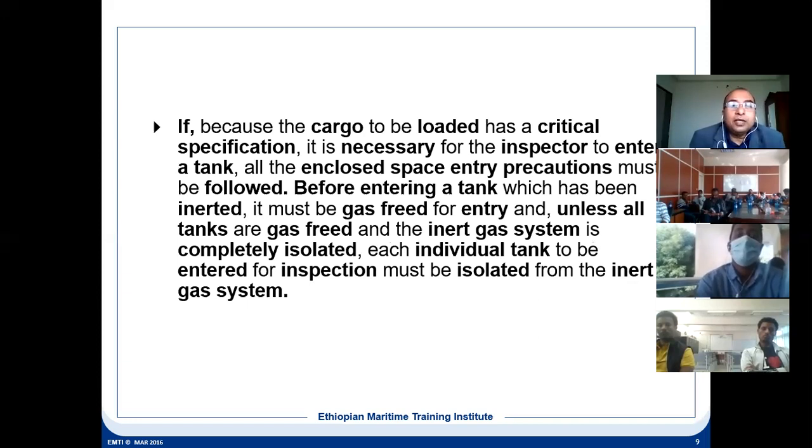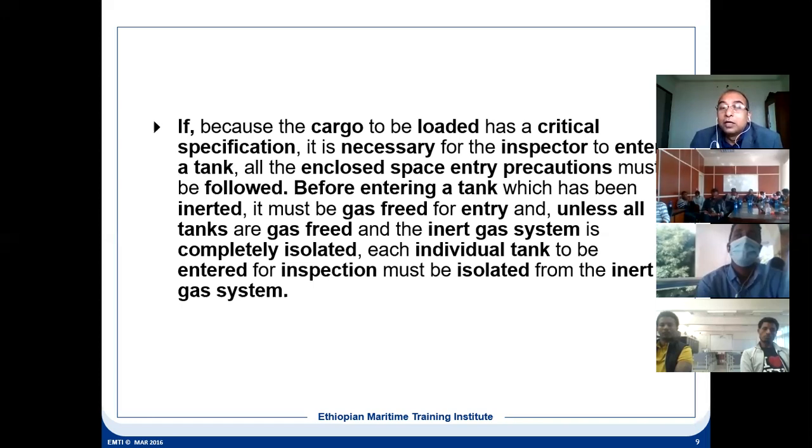Suppose the cargo to be loaded has a critical specification, then what will happen? Critical specification means there should not be any contamination. If the inspector is doing this inspection from the top of the tank, it is definitely not actually 100%. You cannot say it is 100%. But if the critical specification of the cargo requires the cargo tank to be clean so that there is no contamination, otherwise the cargo cannot be used.